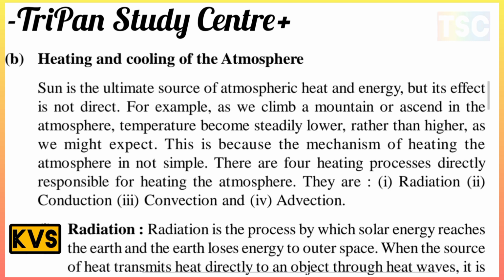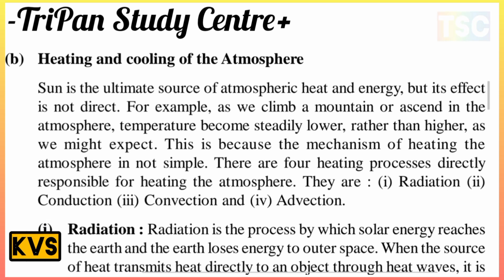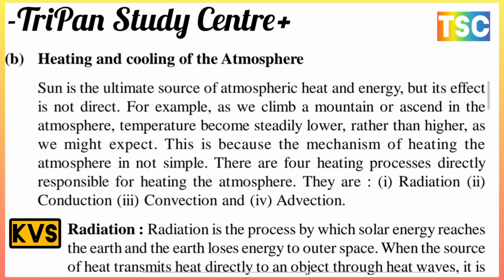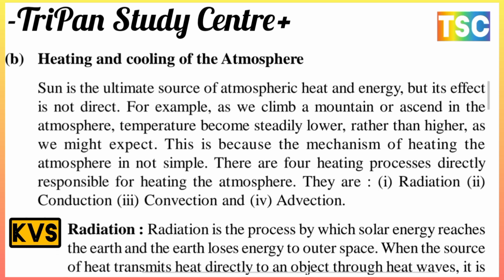This is because the mechanism of heating the atmosphere is not simple. There are four heating processes directly responsible for heating the atmosphere: radiation, conduction, convection and advection.